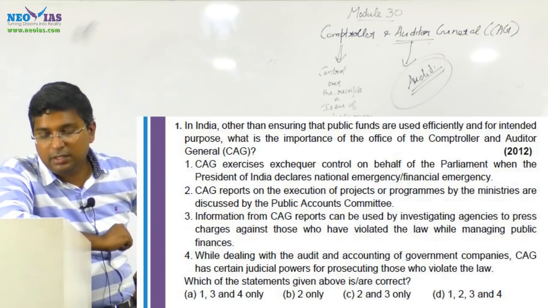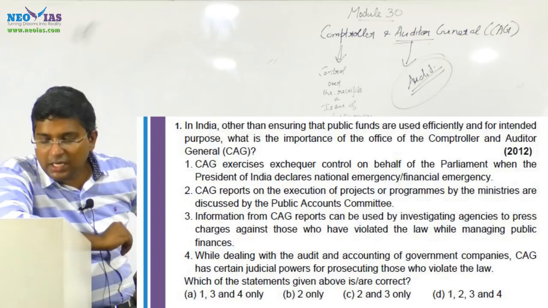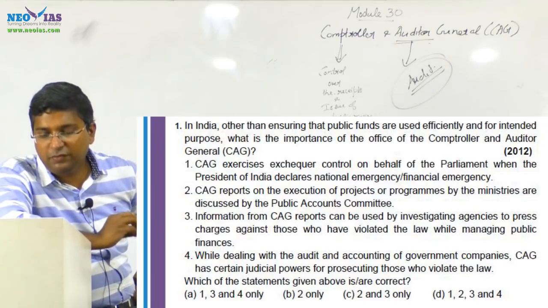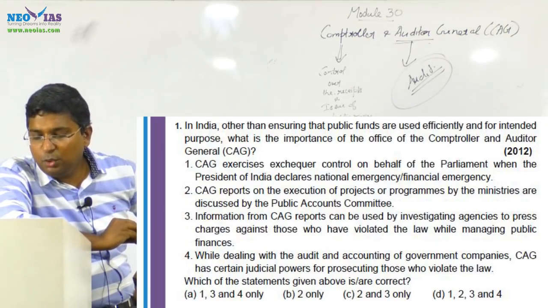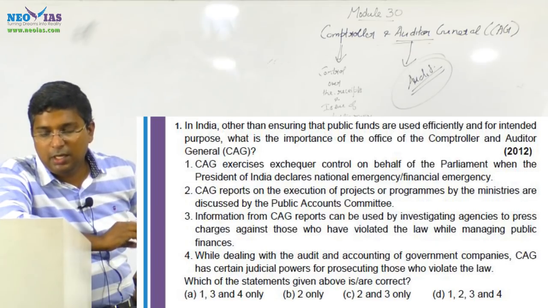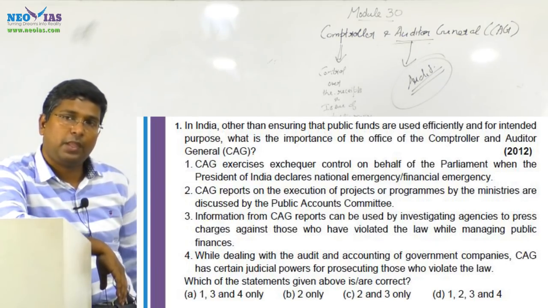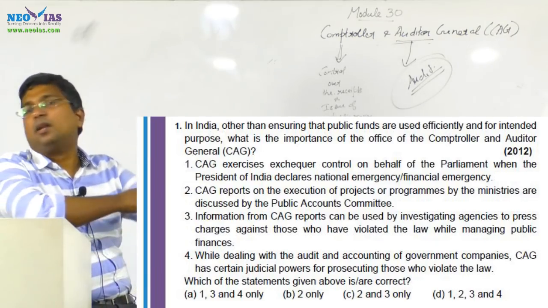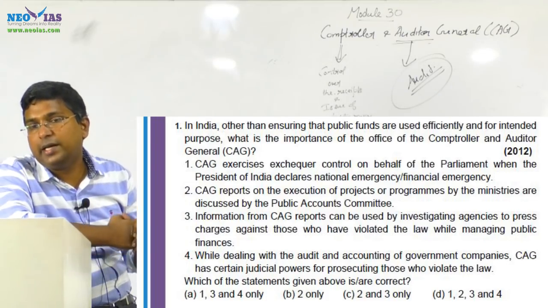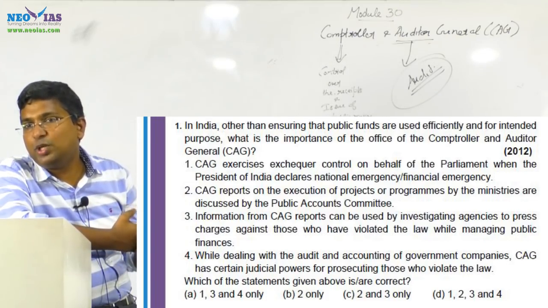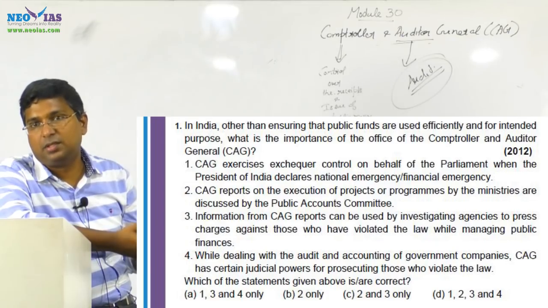Regarding the third statement, information from CAG reports can be used by investigative agencies to press charges against those who have violated the law while managing public finances. This is actually a current affairs statement. You might have heard of the 2G scam during the UPA government; this is a 2012 question.